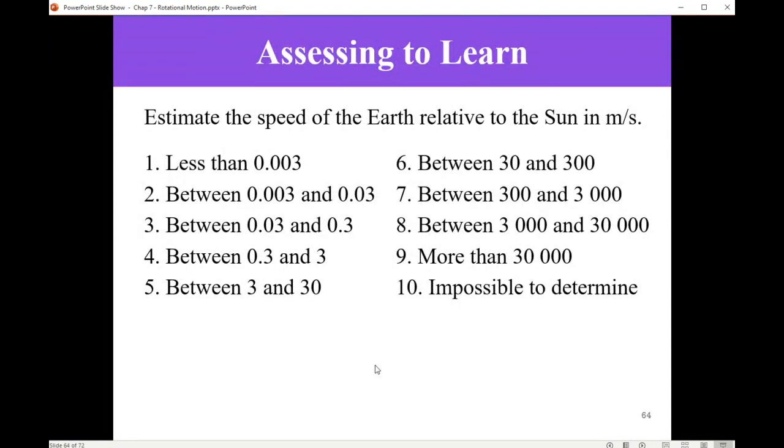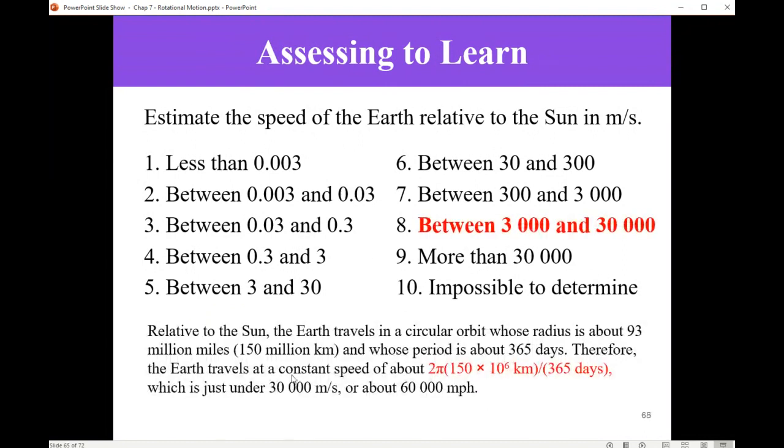Estimate the speed of Earth relative to the sun in meters per second. We know that the orbit of Earth around the Sun has a radius that is simply the distance from Earth to Sun, which is 150 million kilometers or 93 million miles, and the period is 365 days.